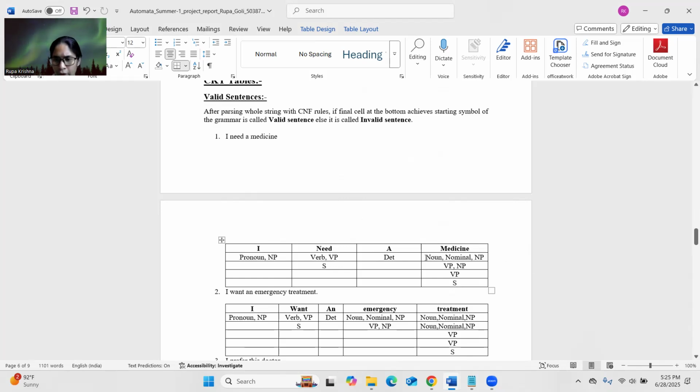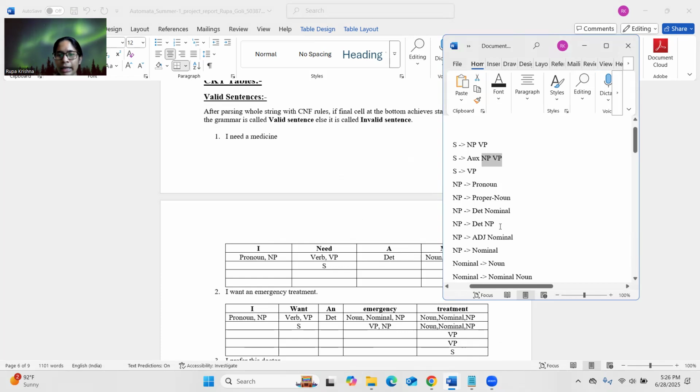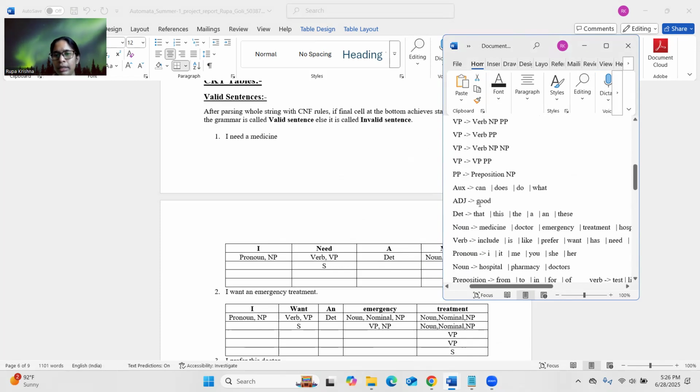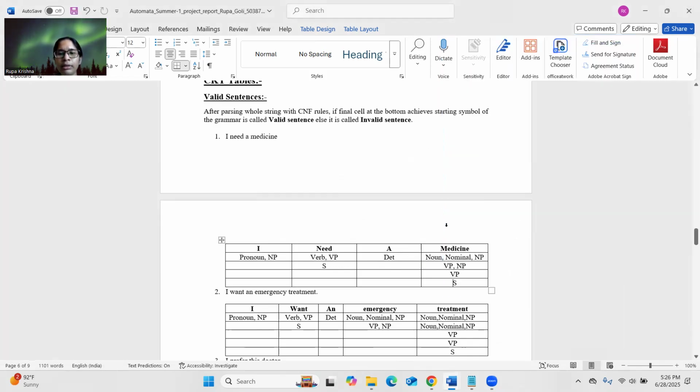So let me explain. Det followed by noun, det followed by nominal, det followed by NP: these statements are valid, as it shows in the grammar. Also nominal and NP is merged as NP, and det followed by NP is determined as VP.